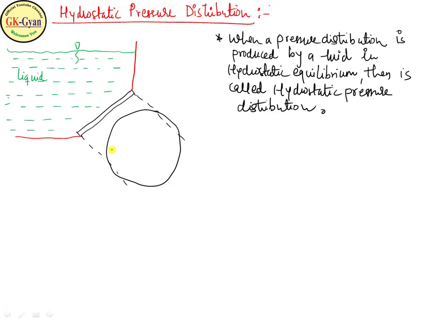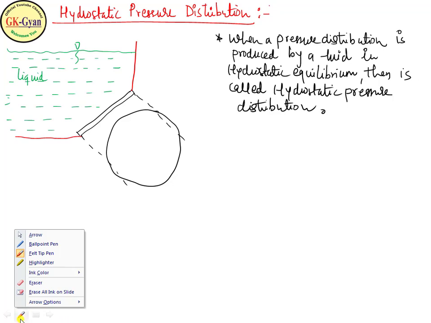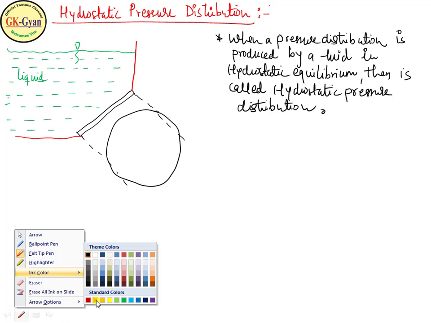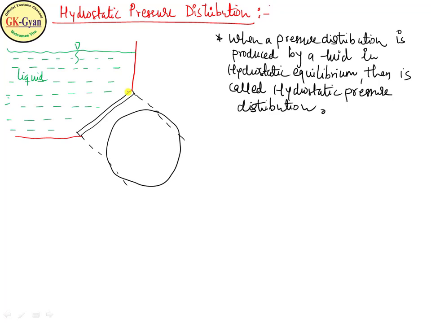Here the pressure at these points will be different because at depth h1 the pressure will be p1, at depth h2 it is p2, and at depth h3 it is p3. So pressure varies as the depth of immersion varies. So there will be non-uniform pressure distribution among these points.